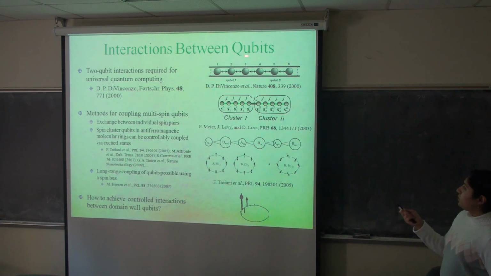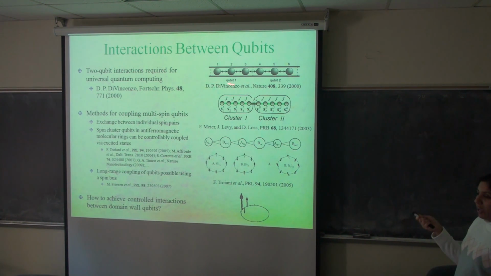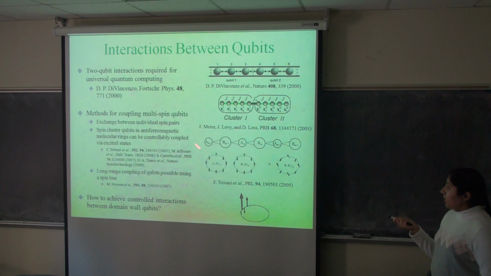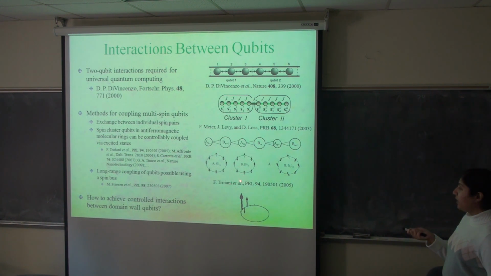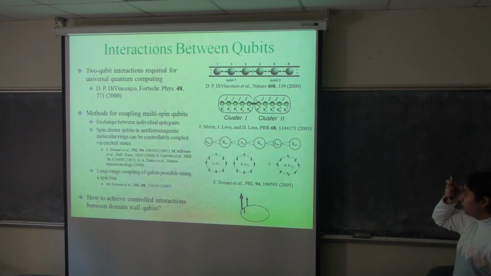One common method is to introduce additional spin couplings between spins belonging to different qubits. This type of coupling between two spin cluster qubits translates into an effective exchange interaction between two spin one-half objects, and so the exchange can be controlled using methods similar to those for just two spins. Now, one realization of a spin cluster qubit is an antiferromagnetic molecular ring. A method of controlling the effective coupling between these rings involves transitions between the two-qubit space and higher excited states in order to switch the effective coupling on and off.